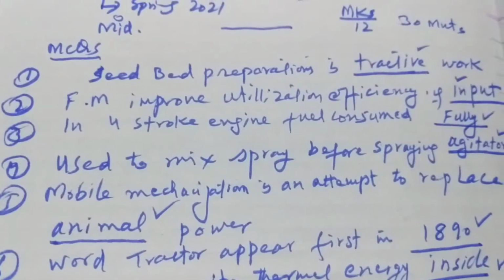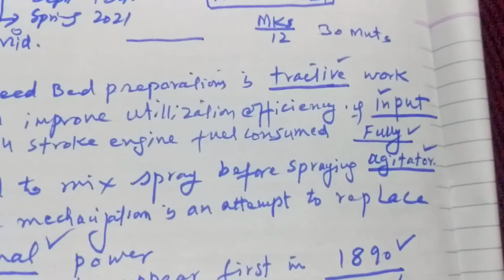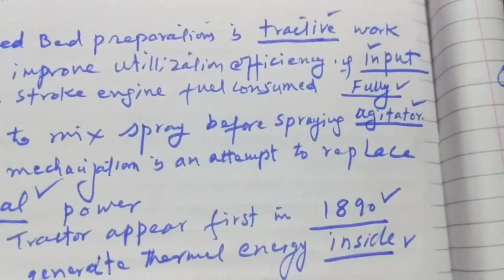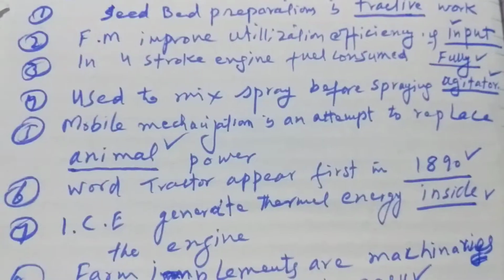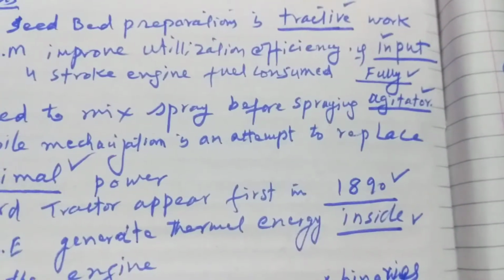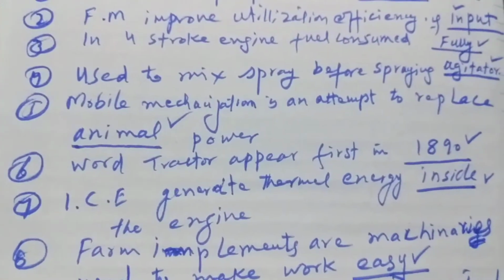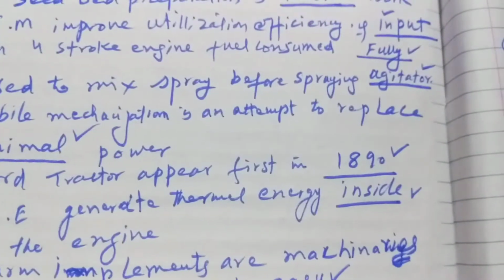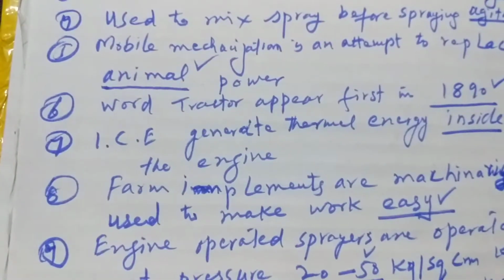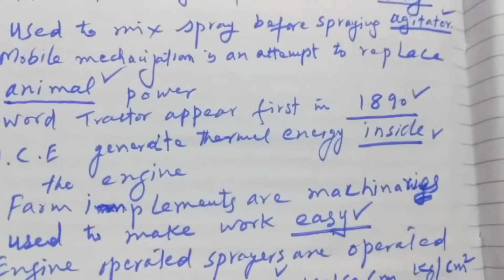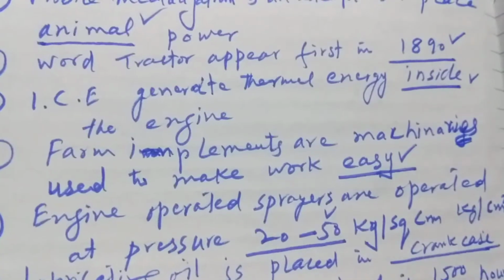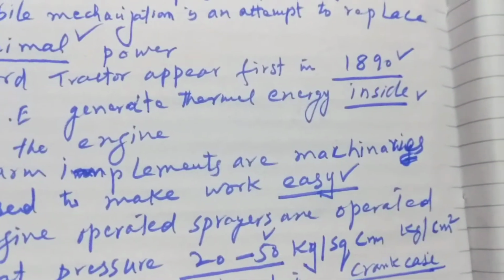Next, farm mechanization improves utilization efficiency of input. Next, in a four-stroke engine, fuel is fully consumed, used to mix spray before spraying. There will be the word agitator. Next, mobile mechanization is an attempt to replace animal power. Next, the word tractor appeared first in 1890. Next, ICE generates thermal energy inside the engine.